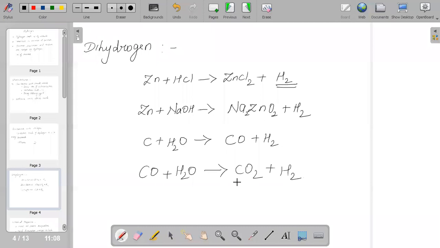So basically we are saying that out of all the available methods, different methods are being used for preparation of dihydrogen. A few use the petroleum method, also the electrolysis method, and many other methods. Whichever is commercially successful, or whose production quantity is high, we say that this method is a successful one.